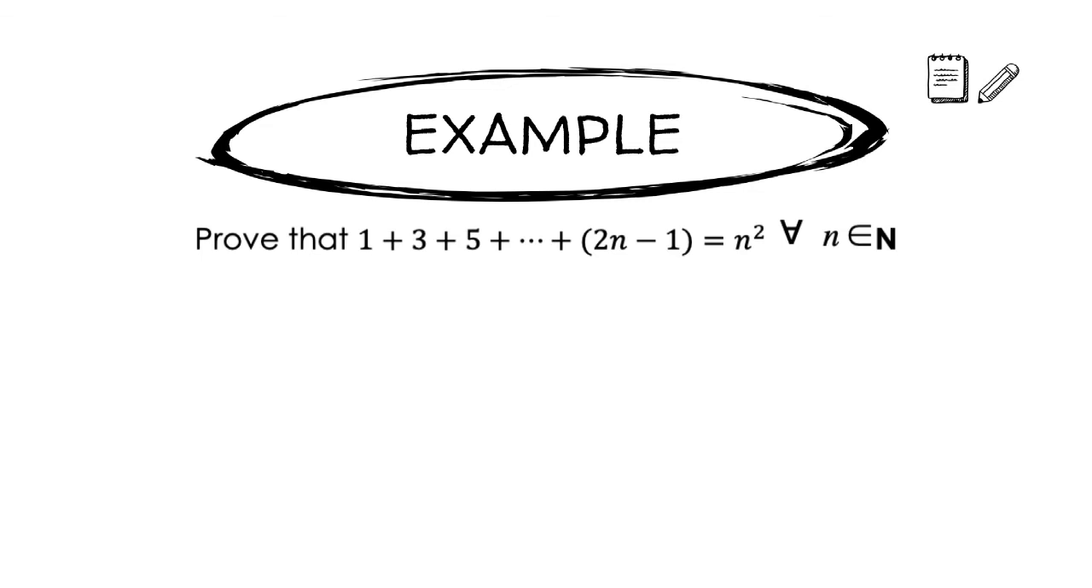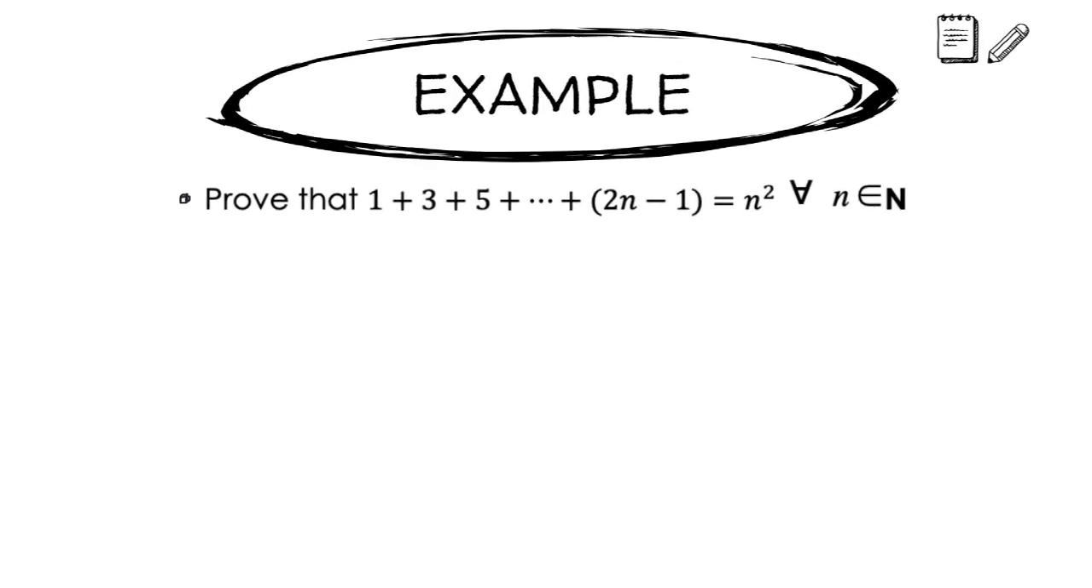In our second example, we're asked to prove that the sum of the first n odd numbers is always equal to the nth perfect square, that the statement is true for every natural number. The way we write that mathematically is right here. Prove that 1 plus 3 plus 5 and so on, plus 2n minus 1, since 2n minus 1 will always describe an odd number, is equal to n squared for every n in the set of natural numbers.